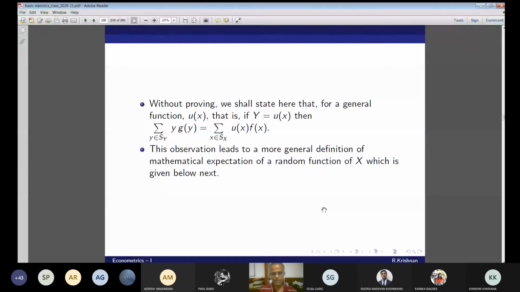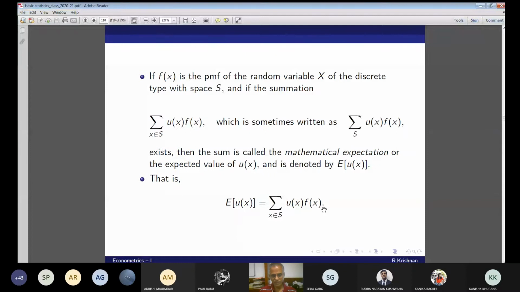If f(x) is the PMF of a random variable X of the discrete type with space S, and if the summation over x in S of u(x) f(x), which is sometimes written as just the sum of u(x) f(x) over S, exists, then this sum is called the mathematical expectation or the expected value of u(X) and is denoted E[u(X)]. Universally, this E is reserved for expectation unless stated otherwise. How do we calculate this? It's calculated with an example. The u(x) is calculated just as a sum.